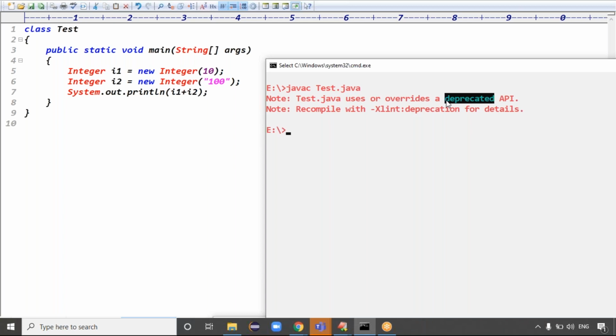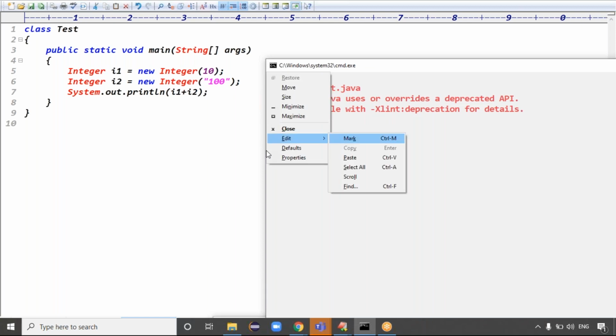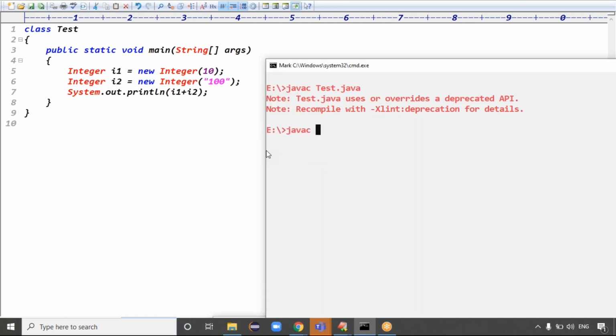If you want to know what is deprecated here, you can compile with this option, guys: javac -Xlint Test.java.